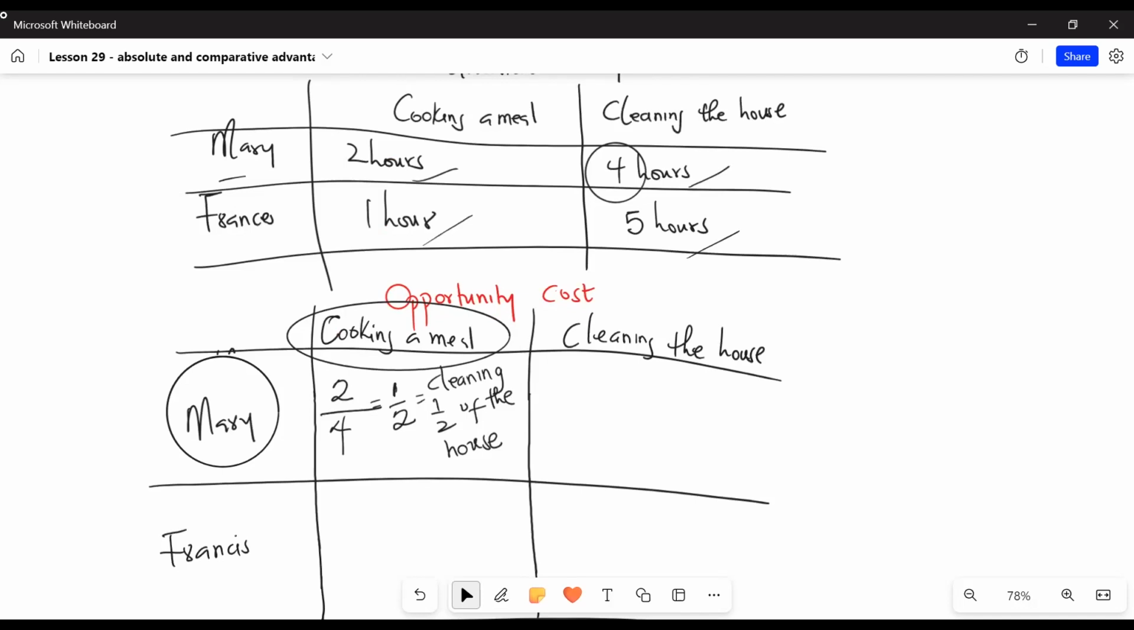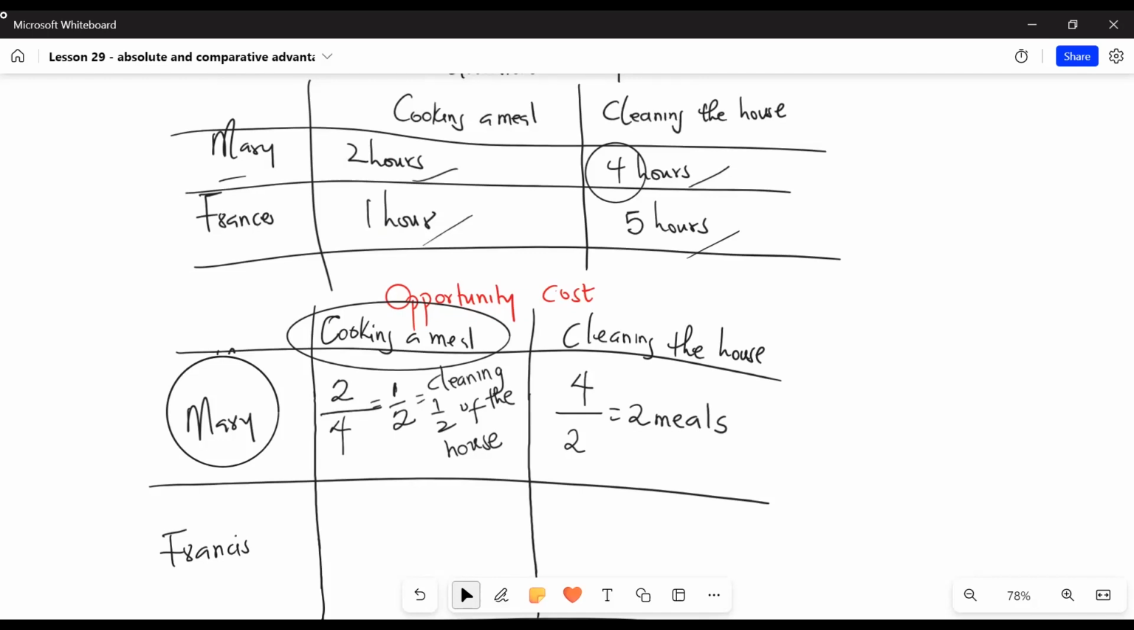Now let's look at opportunity cost for cleaning the house for Mary. So in calculating the opportunity cost for cleaning the house for Mary, it is the 4 hours it takes Mary to clean the house divided by the 2 hours it takes Mary to do the alternative activity, which is cooking a meal in this case. So this gives us 2, which means the opportunity cost for cleaning the entire house for Mary is 2 meals that Mary could have cooked, but she didn't because she was cleaning the house.